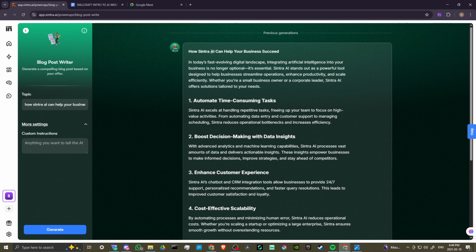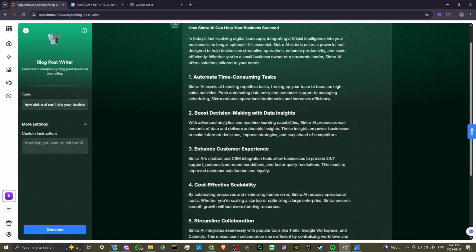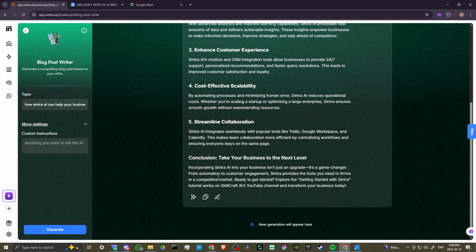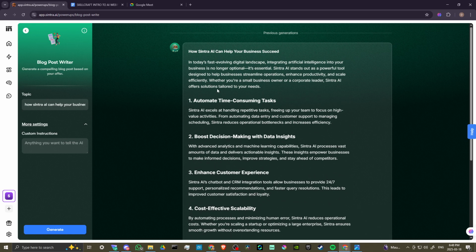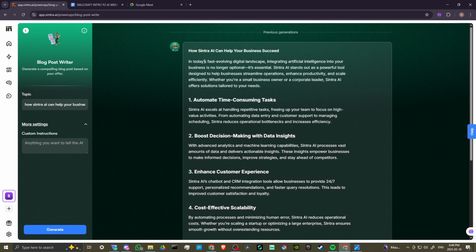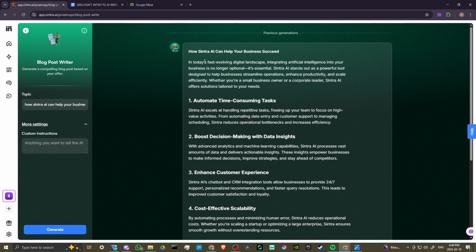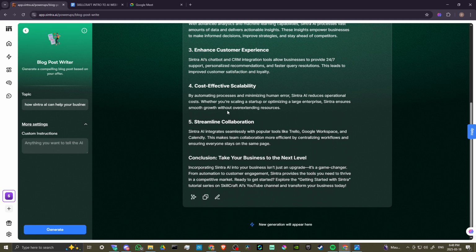And here is a perfect example of why Sintra is so powerful. Being able to generate things like this, blog posts like this, is going to really help you with your business. Whatever it is, if you're a beginner, if you have an established business and you're just trying to find a competitive edge, Sintra can really help you with that. And the potential here is just incredible.